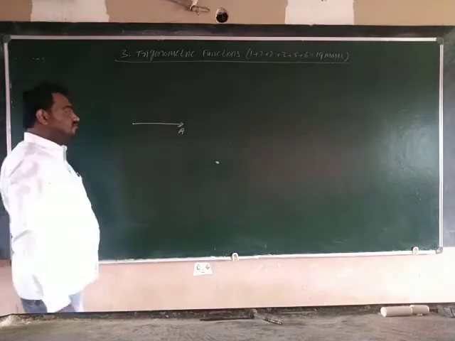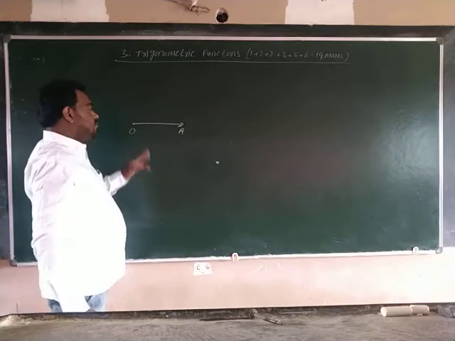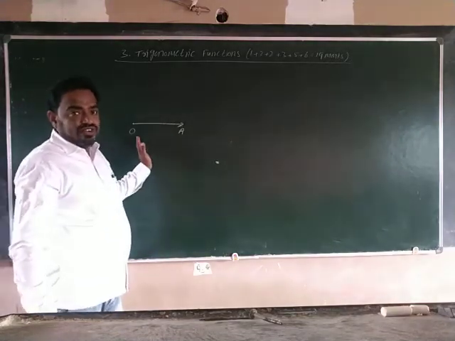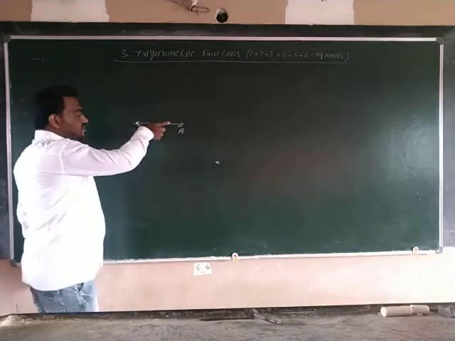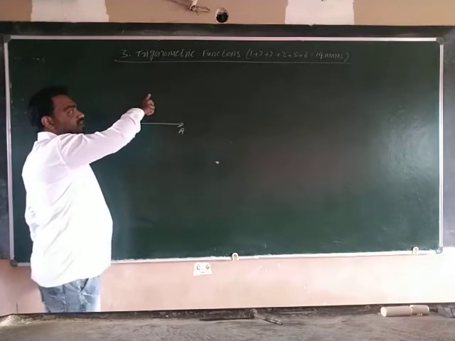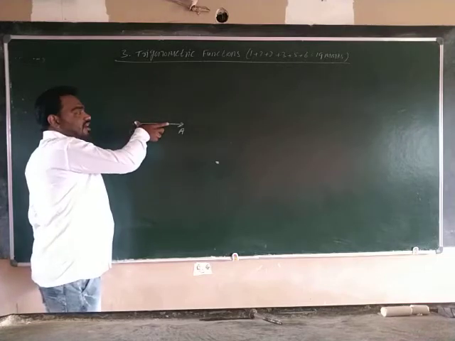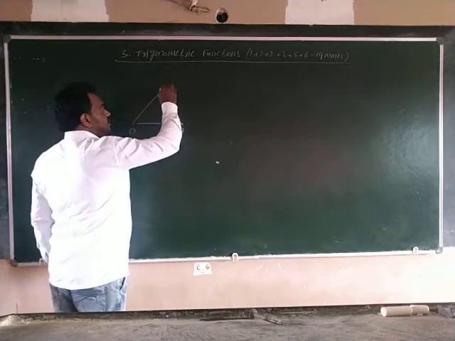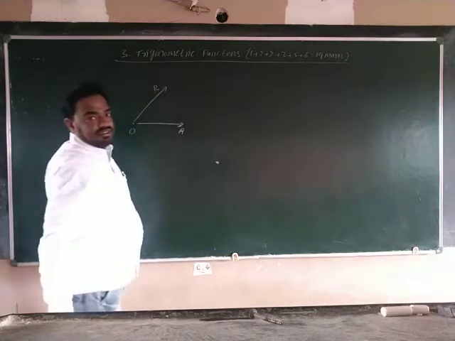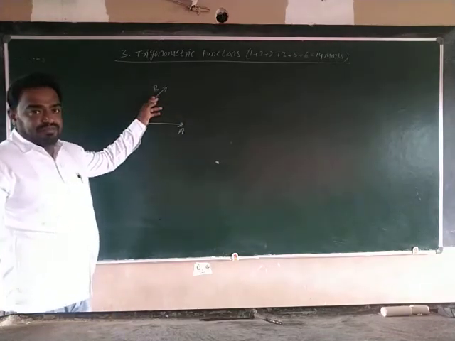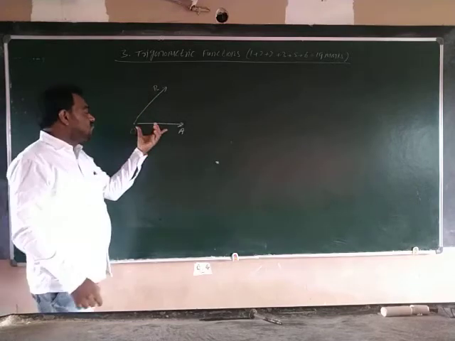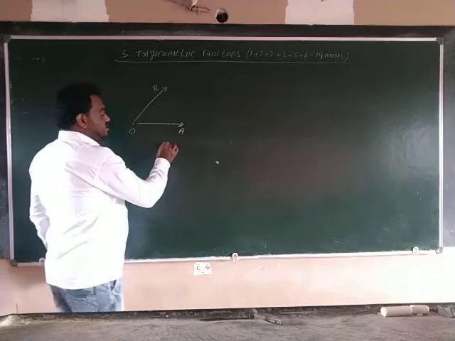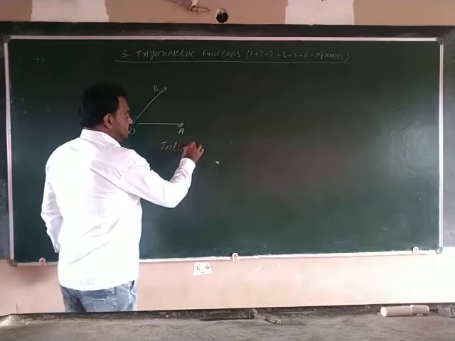OA is the original ray, and O is the initial point. And this ray I am rotating, then we are getting another ray. The original ray is called the initial ray.